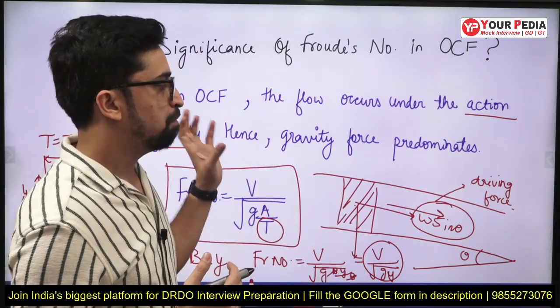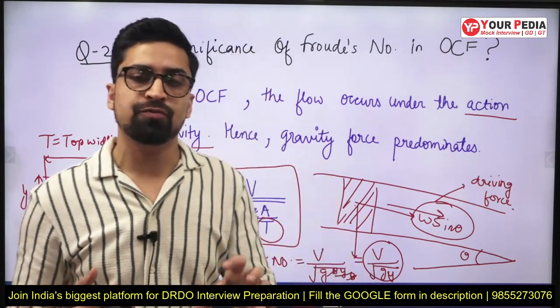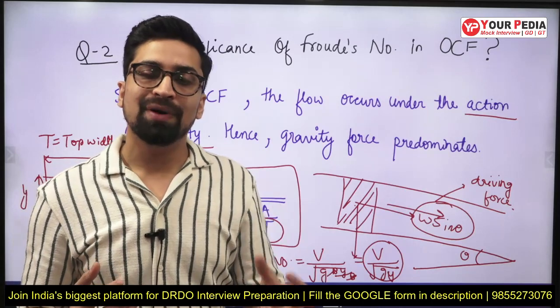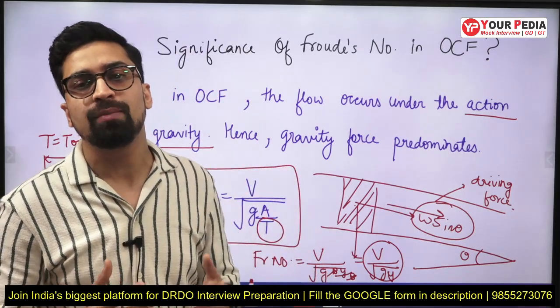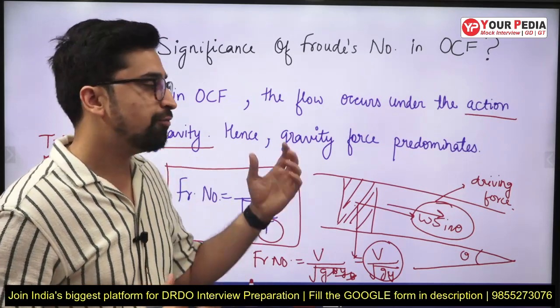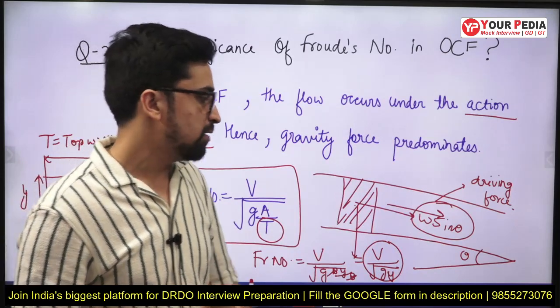Now the significance of Froude number is due to the gravity forces which predominate in the open channel flow, because the flow is occurring under the action of gravity, hence the gravity force will be predominating in that. So therefore we need to calculate the Froude number in open channel flow, correct?